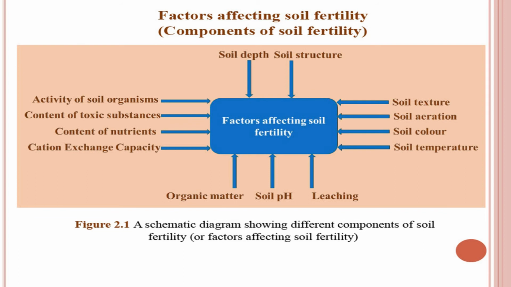Or sometimes you may be asked, what are the components of soil fertility. Then you can explain these points. So, I will touch upon some of the points, not all. Some important points I would like to discuss now.